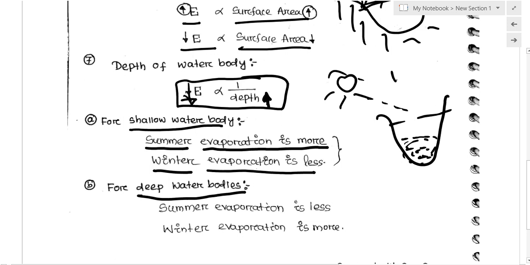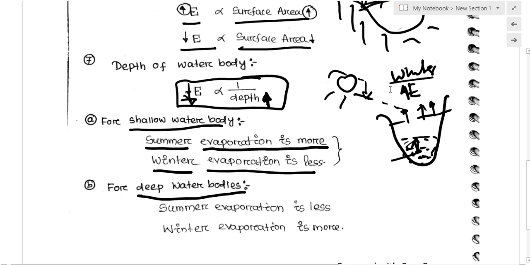But when the winter comes, this stored heat will be liberated from the water body, and in the winter the rate of evaporation will be more in the case of the deep water body, because a temperature gradient will be formed. The surrounding temperature will be less and the water body temperature will be high, because the heat is stored.